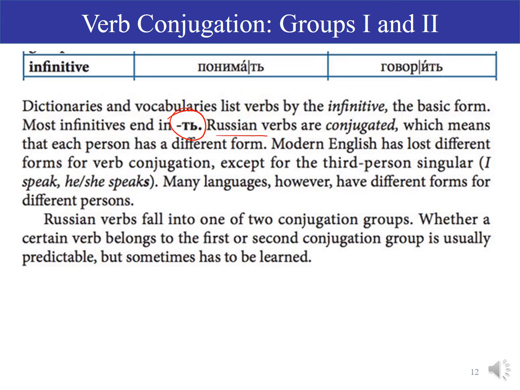Because Russian verbs are conjugated, each person has a different form. In English, we've lost most of those separate forms. We used to say, thou speakest, he speaketh, but we don't do that anymore. And now we just say, I speak, you speak. The only one that's different is he speaks, and then we speak, you speak, they speak. So everyone except the third person singular has the same form. In Russian, everyone has their own form.